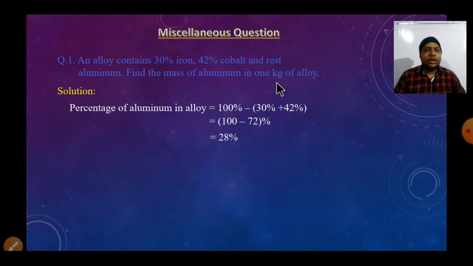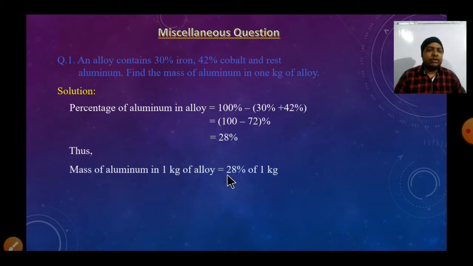But we have to find it in 1 kg of alloy. So the mass of aluminum in 1 kg of alloy is 28% of 1 kg. Now we change 28% as 28 by 100, and 1 kg we convert into grams.